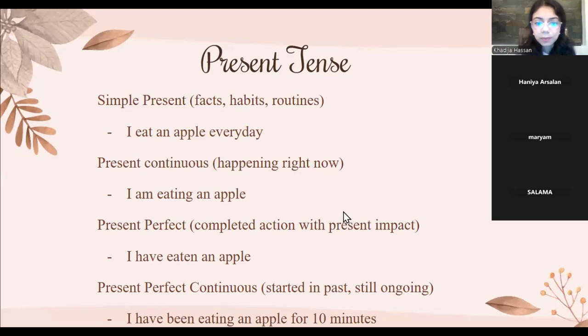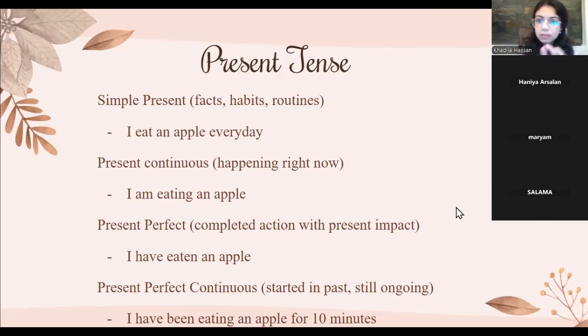All right. So present perfect continuous started in the past and is still ongoing, right? And then how it differs from present perfect is that in present perfect, the action has been completed. Let's say it has been recently completed, but its impact is in the present. So I have eaten an apple, right? And then present perfect continuous, that thing started a little while before, but it's still ongoing. I have been eating an apple for 10 minutes, right?